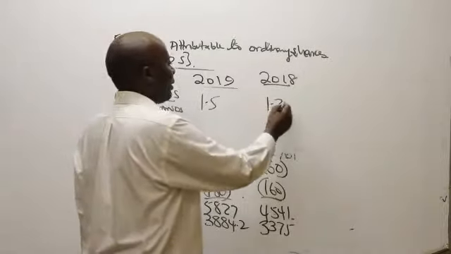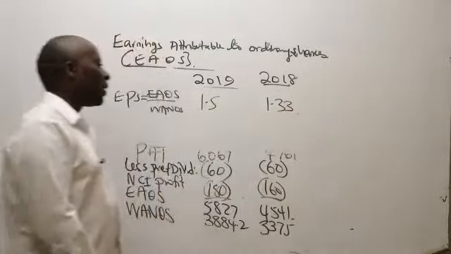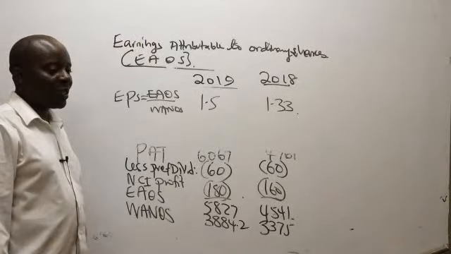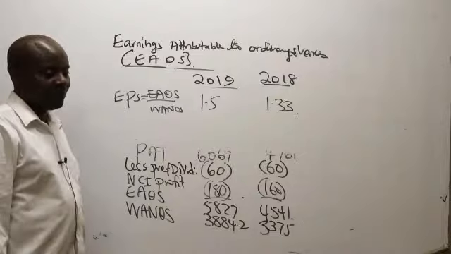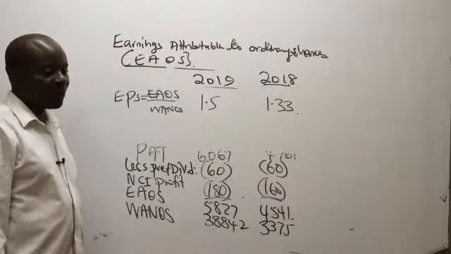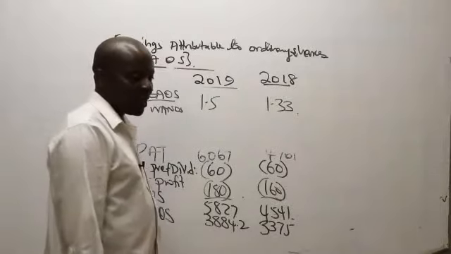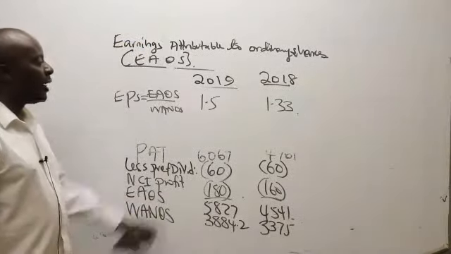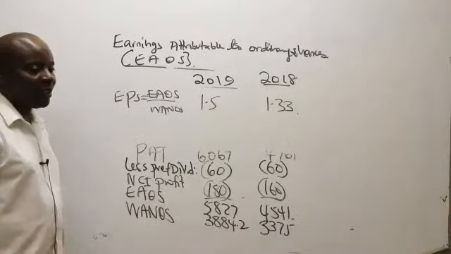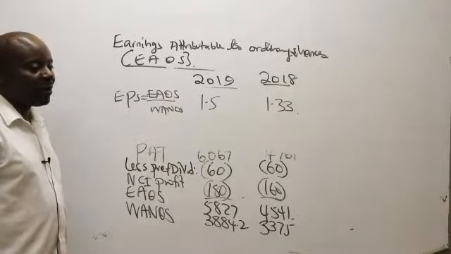$1.33. Now, let me ask you a question. Did we have any bonus fractions in 2019? Oh, it's supposed to be 1.35, not 1.33. We're going to say 1.35. So do we have any bonus fraction in the year 2019? Yes. Are you able to remember that bonus fraction?